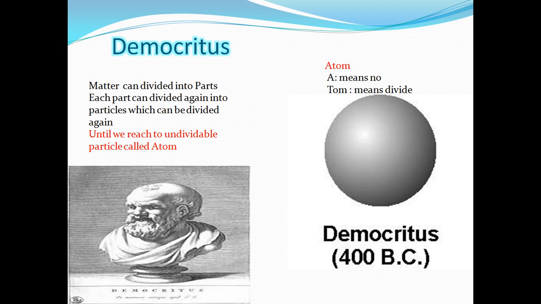Okay, Aristotle, do you have evidence for these words? No. Democritus, do you have evidence for your words? No. But because Aristotle was more famous, the people believed his idea about matter. Because of Aristotle's idea, the development of chemistry was greatly delayed for more than 1000 years.